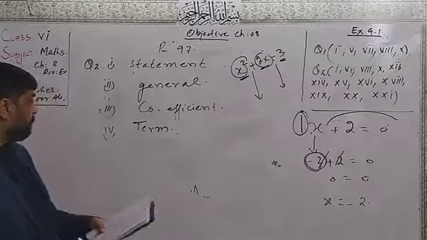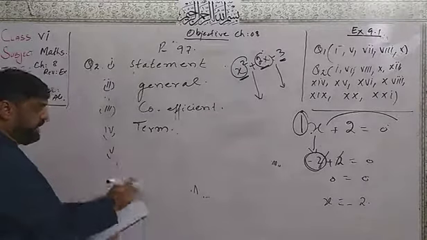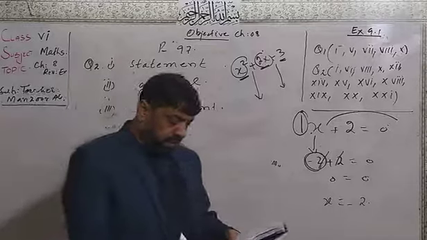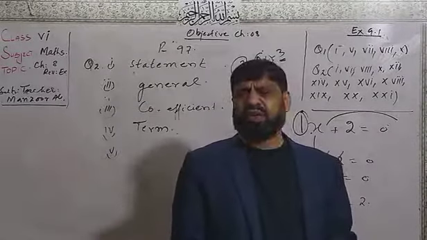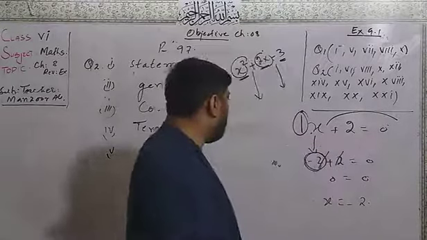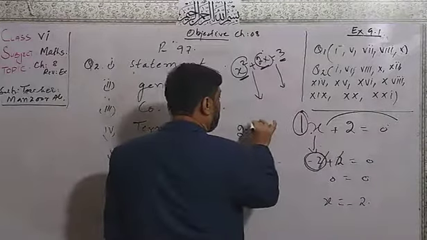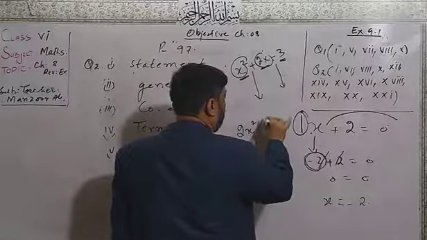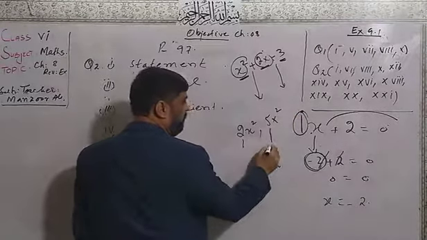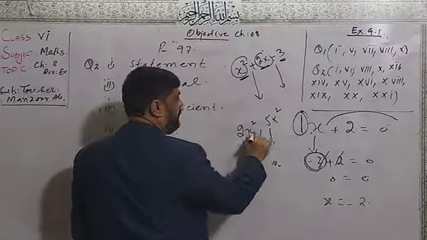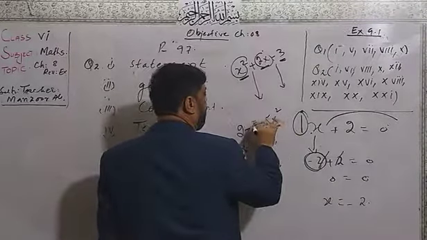Number 5 that we have to write here: terms of the same kind only differ by the coefficient. Just as 2x square and 5x square only differ by the coefficient, but they have the same base and same power.